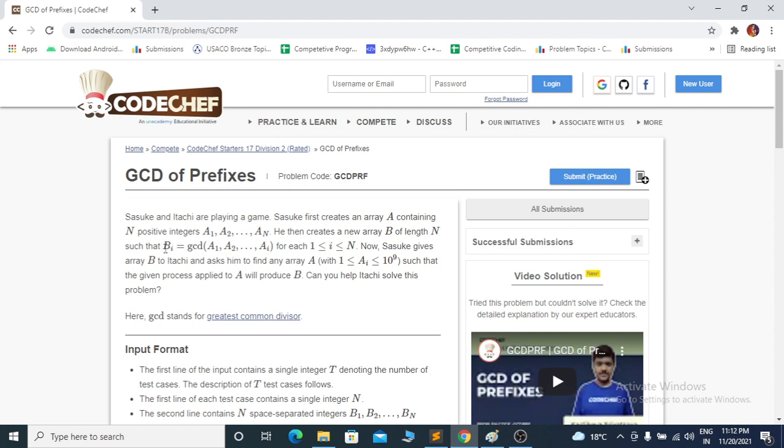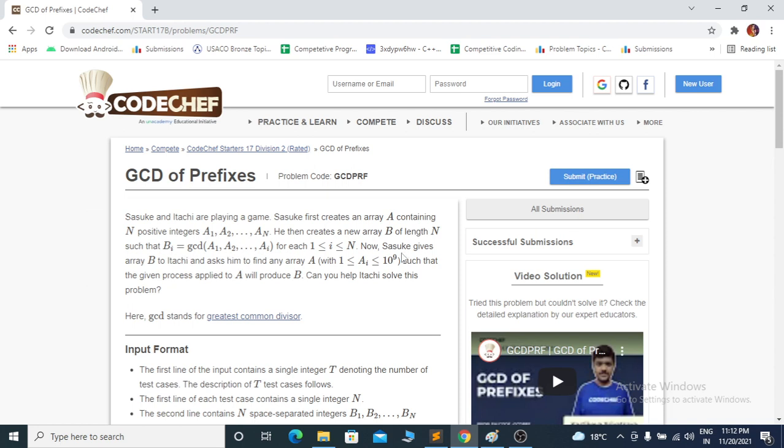So what is Bi? Bi is the GCD of every prefix for each i. If I'm talking about the first item of B, it is the GCD of the first element. If I am talking about the second, then it's the GCD of A1 and A2, and it will go on like that.